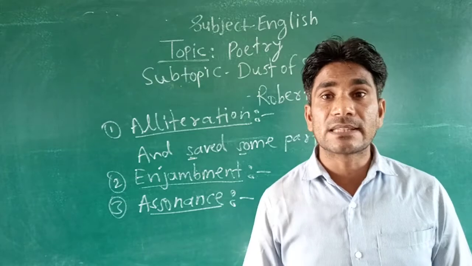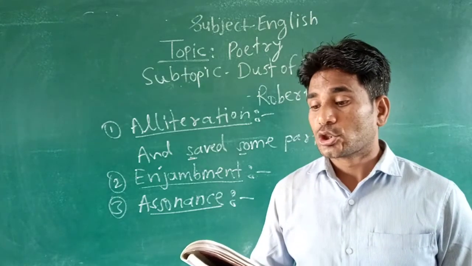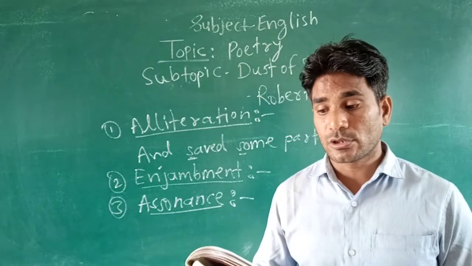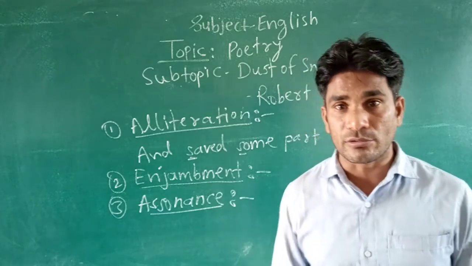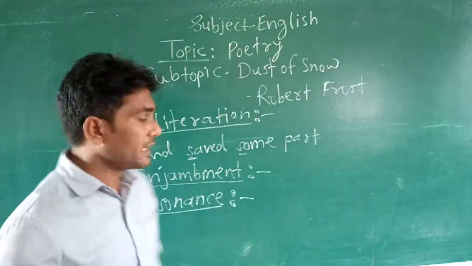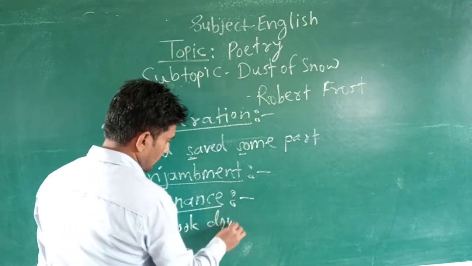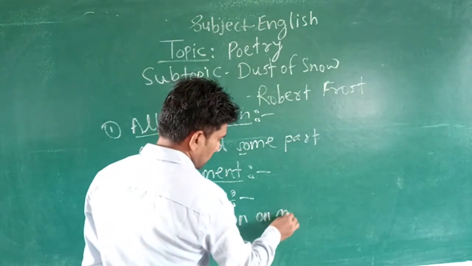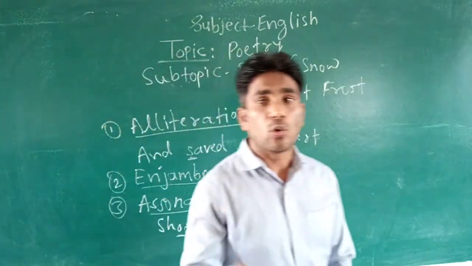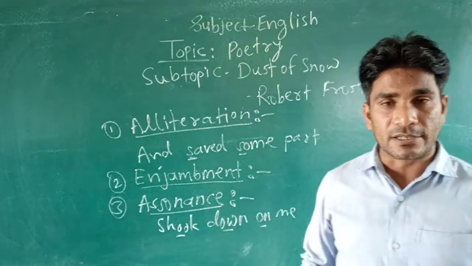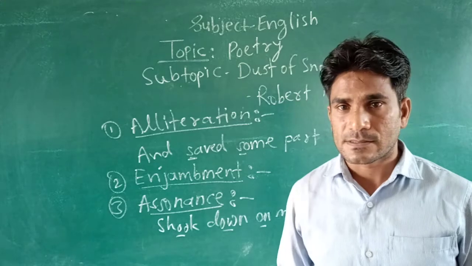So look at the example: "shook down on me". The O sound is repeated here, and O is a vowel, so that is why it is assonance.